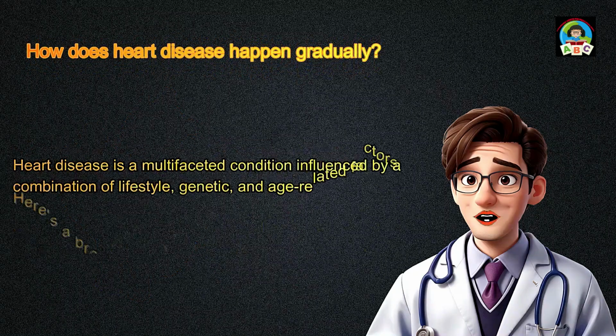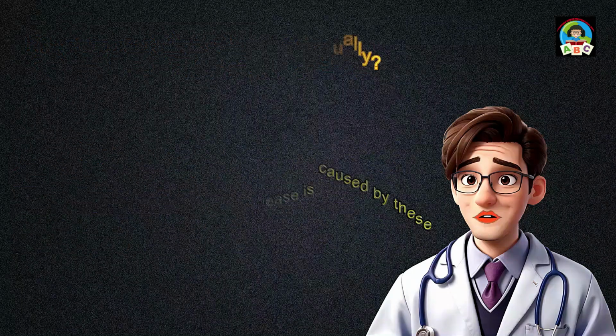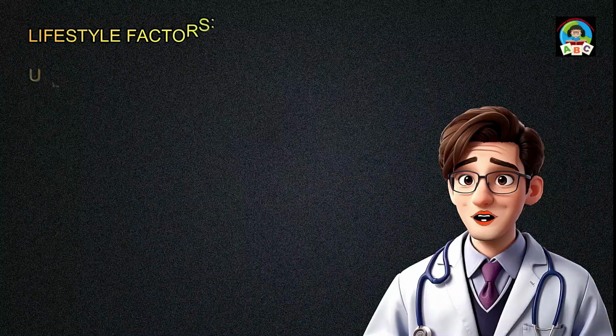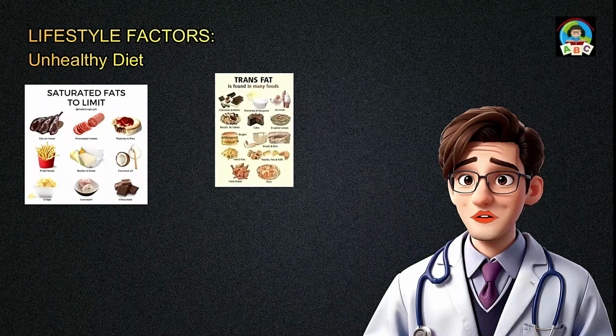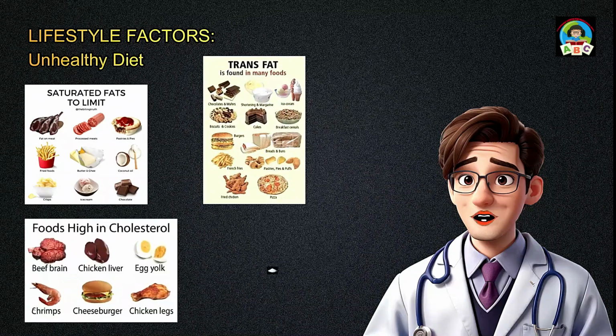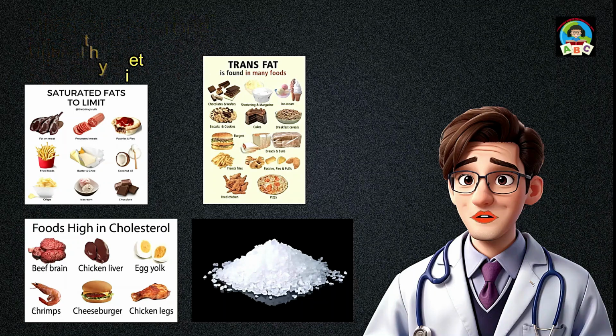Heart disease is a multifaceted condition influenced by a combination of lifestyle, genetic, and age-related factors. Here's a breakdown of how heart disease is caused by these elements. Lifestyle factors: unhealthy diet. Diets rich in saturated fats, trans fats, cholesterol, and high levels of sodium contribute to the development of atherosclerosis. The excessive intake of these components leads to the buildup of plaque in the arteries, narrowing them and impeding blood flow to the heart.